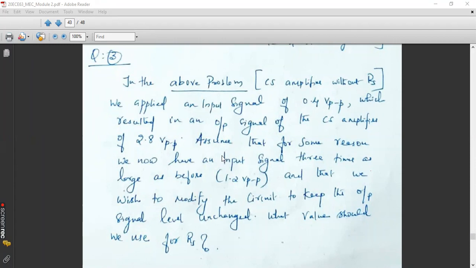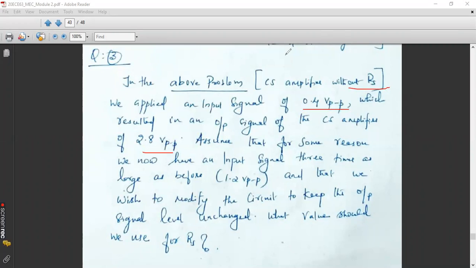So actually, this is a continuation of the previous problem. Suppose in the above problem it was without RS, right? The common source amplifier without the source resistance. In that, we gave an input voltage and we got an output voltage of 2.8 volt corresponding to 0.4. 0.4 was your input and your gain was GV, which is equal to 7.